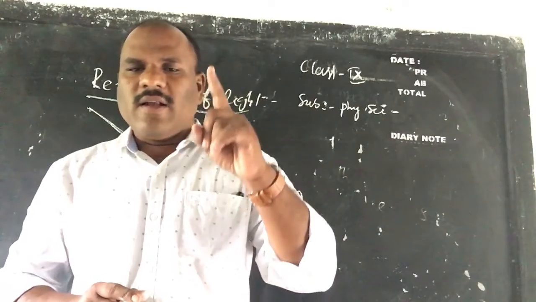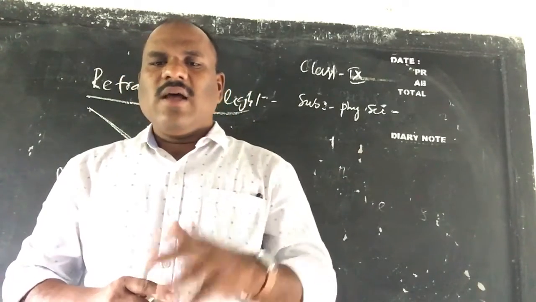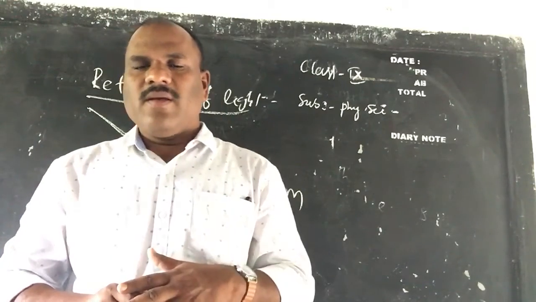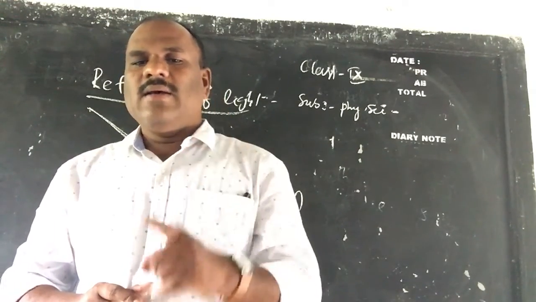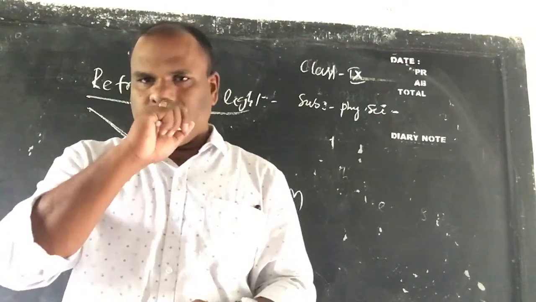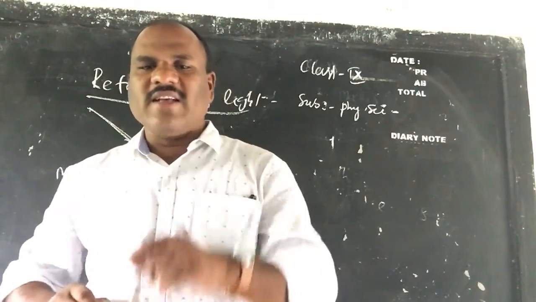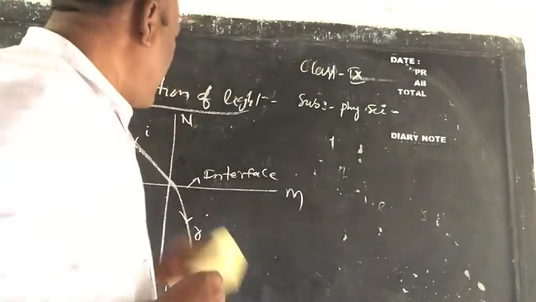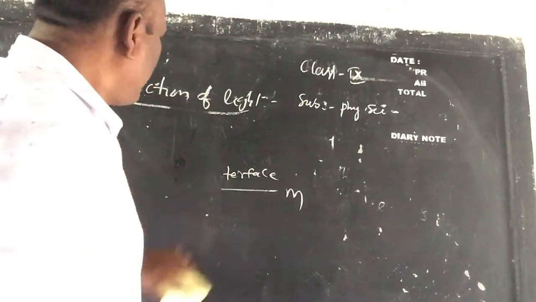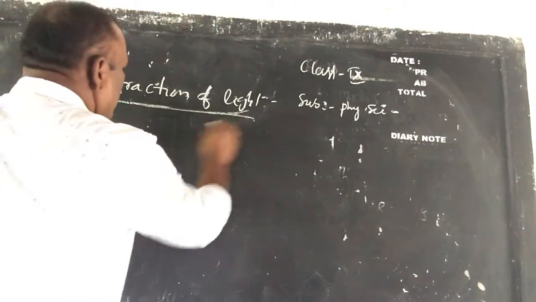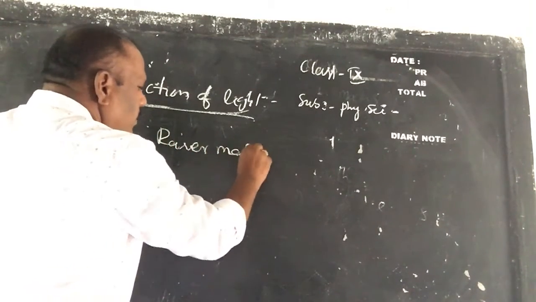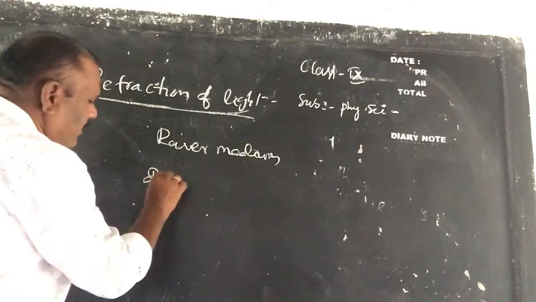Only when the light ray travels along the normal to the surface, it does not bend or change the direction. But in all other cases, light bends during refraction. Children, so what do we call rarer medium and denser medium?